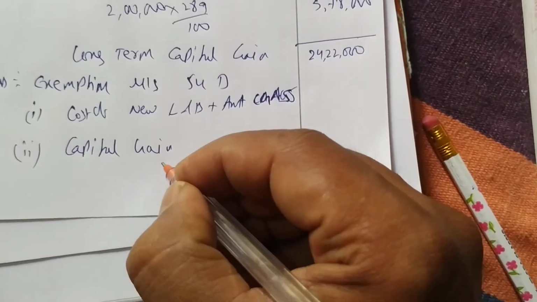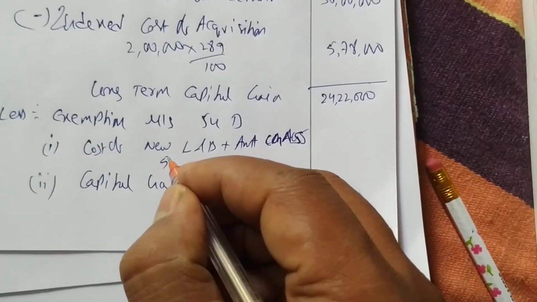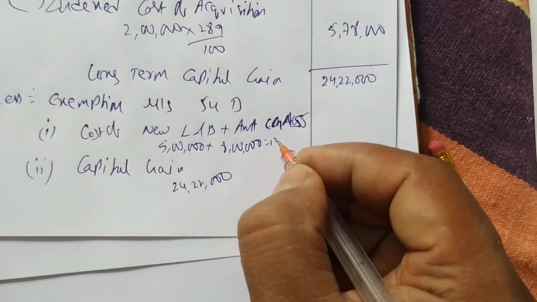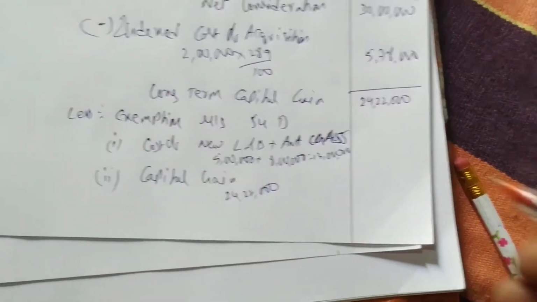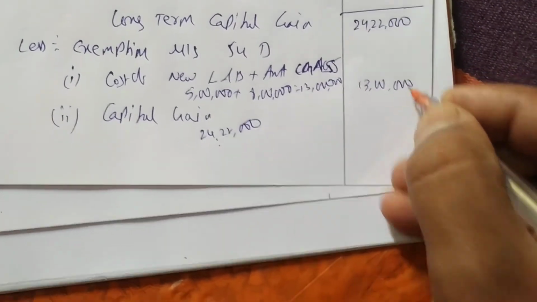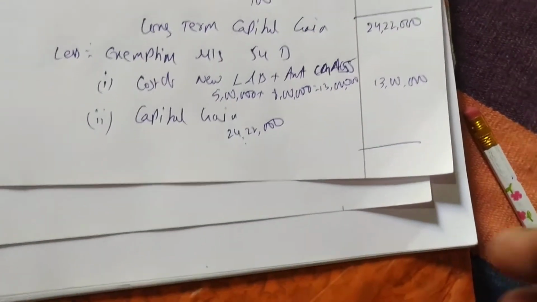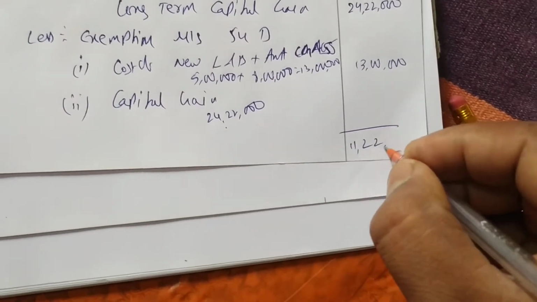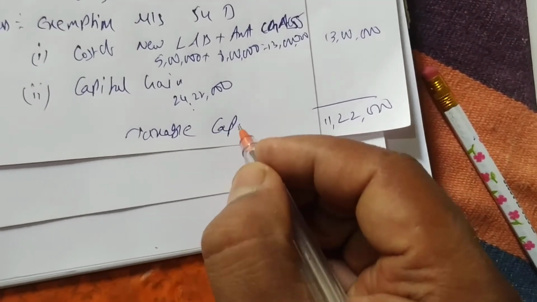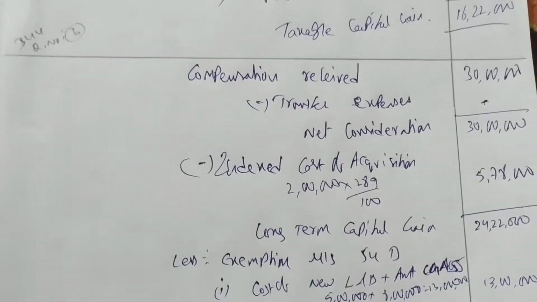So let me write 24 lakhs 22,000 for exemption. And what he is doing: 5 lakhs he is purchasing land and building, and 8 lakhs he is depositing in the bank. So total is 13 lakhs. So least of the two, 13 lakhs and 24 lakhs 22,000, is 13 lakhs. Again deduct: 24 lakhs 22,000 minus 13 lakhs, you get 11 lakhs 22,000, that is taxable capital gain. Done. Easy, very easy.